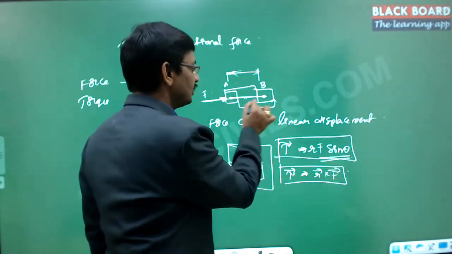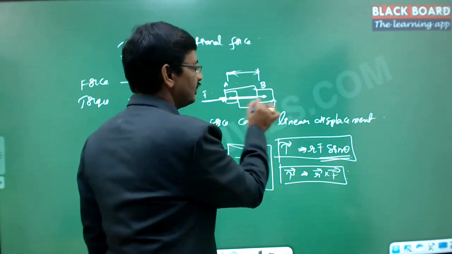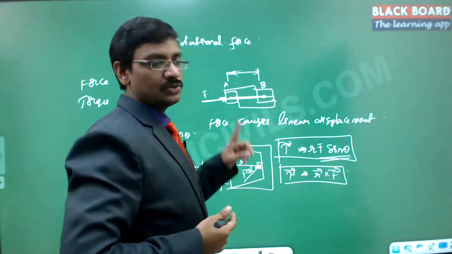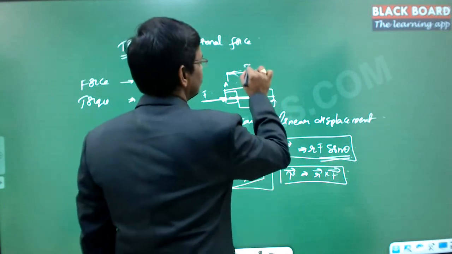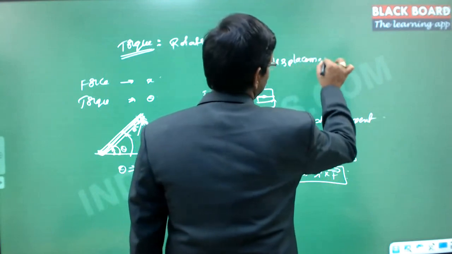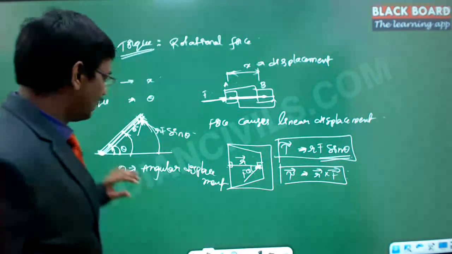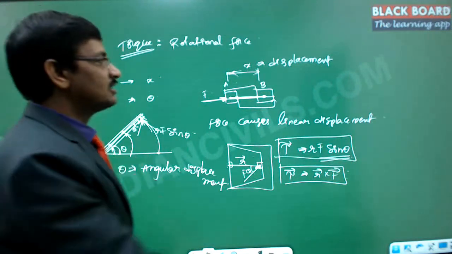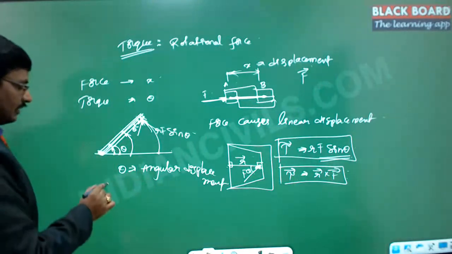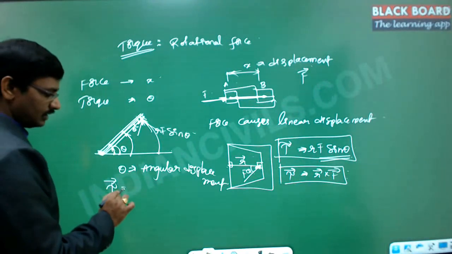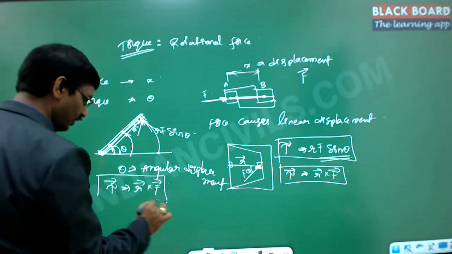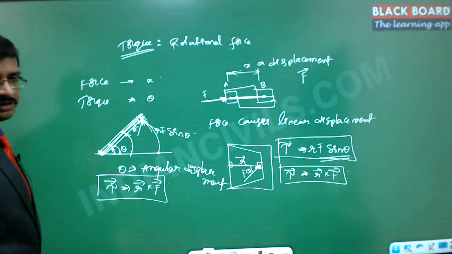If you take this point, it moved to this particular location. If you take this point, it moved to this particular location. In all the cases, it moved exactly the same displacement. So that is a unique quantity which we call the displacement. Right, so this is the displacement and this is the angular displacement. For displacement, the responsible component is the force, and for angular displacement, the responsible component is the torque, and this torque value is given as R cross F. It's not simply F. So this is one important understanding that you have to have, right?